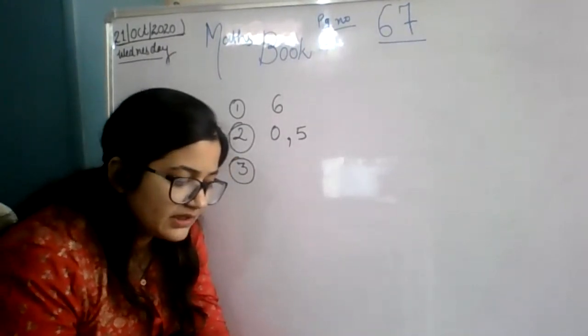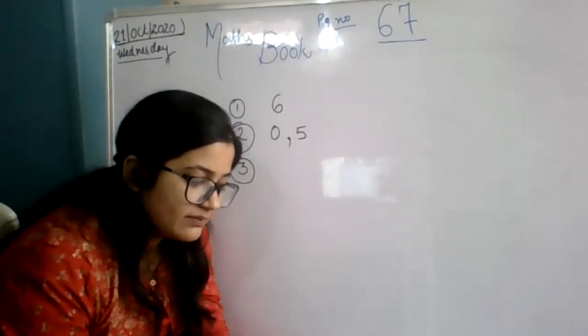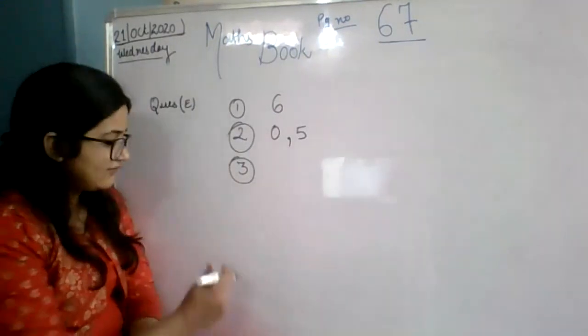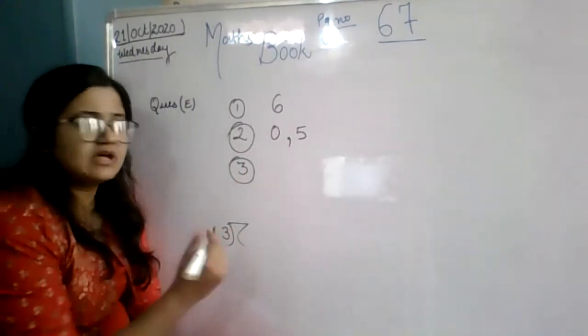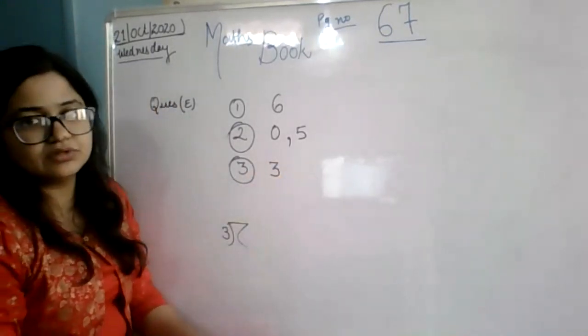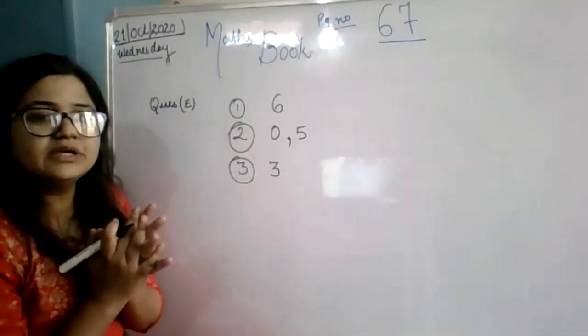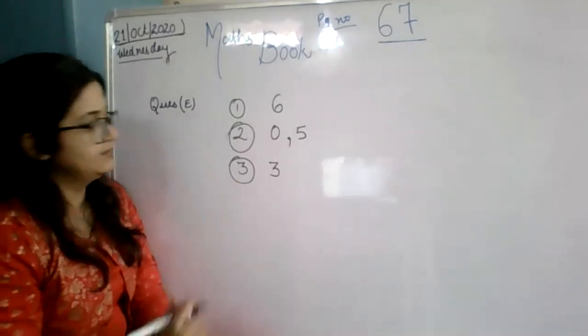If the digits of the number add up to give a sum that is divisible by dash, then 3 is a factor of the number. So we have to divide that number by 3. The remainder will be 0. So what is the answer? 3. 3 is the answer. When we add the digits, the sum should be divisible by 3. Then 3 is a factor of that number.